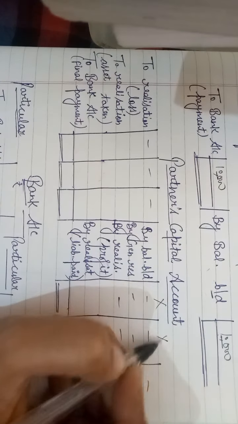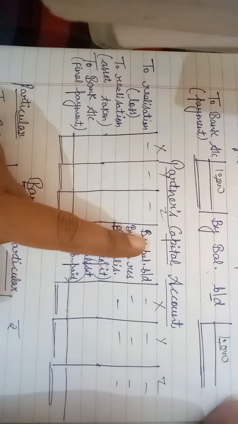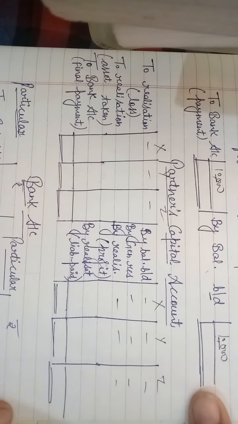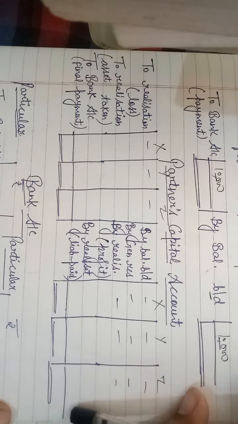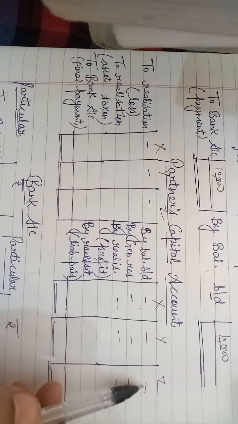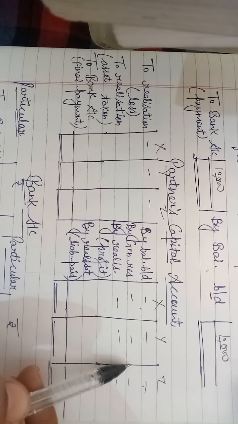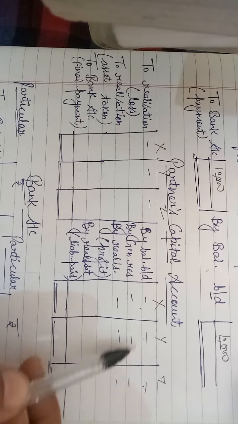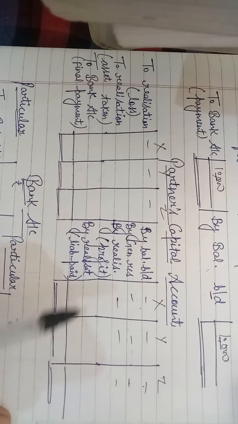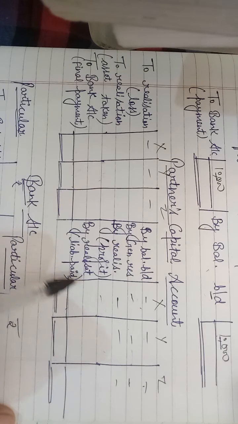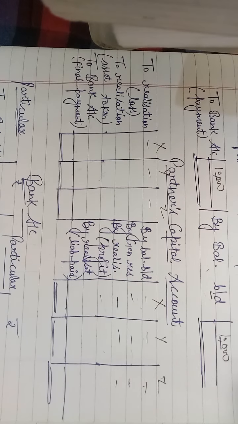Now the partners capital account, same as previously discussed. Three partners are there, X, Y, Z. First of all, by balance brought down, we write the partners capital account balances of X, Y, Z. Then by general reserve, or any profit and loss balance appearing on the liability side, we will distribute in the old ratio. Then realization profit, and the partner's name written in the realization account.